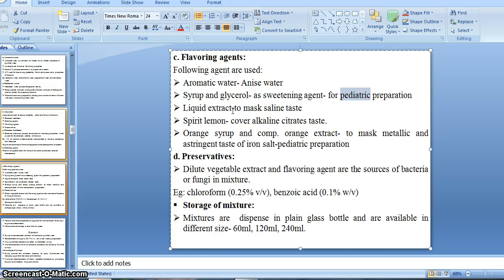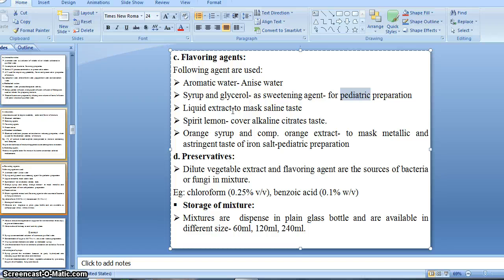Then spirit lemon, that covers the alkaline citrate taste, means some alkaline medicaments have an unpleasant, unacceptable alkaline citrate taste. To prevent that taste, spirit lemon is also used as a flavoring agent, right?